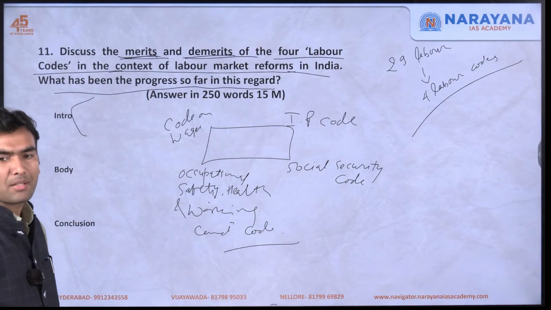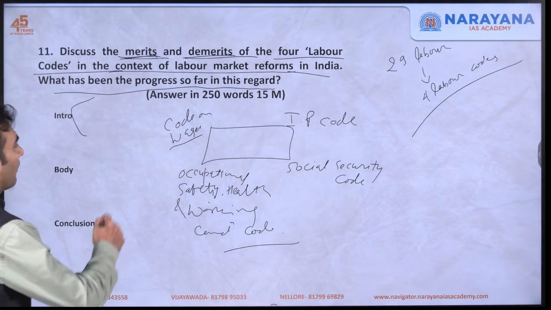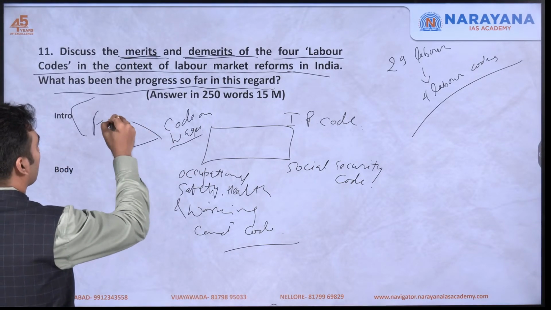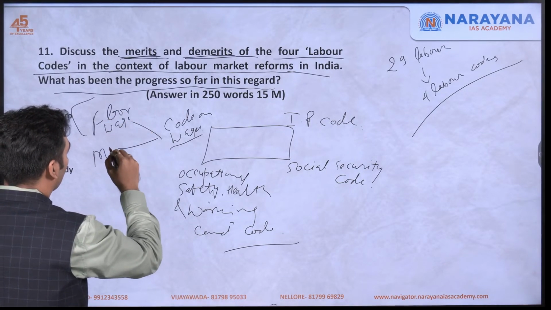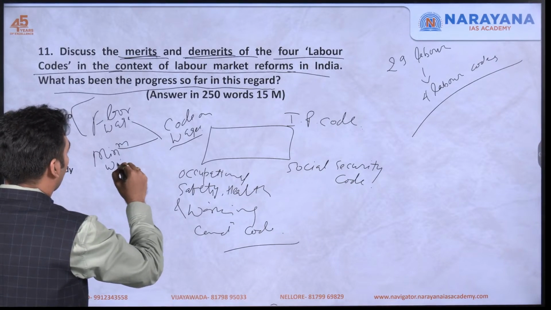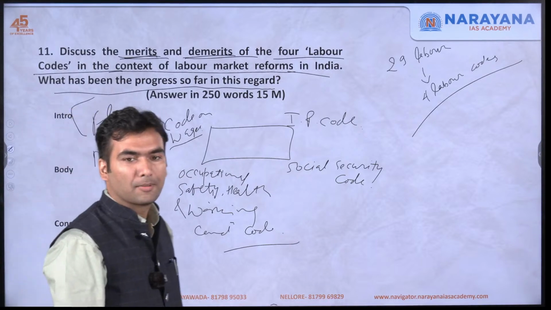You can also briefly explain the purpose of this code. Like code on wages, it deals with the floor wage and minimum wage. It also says that minimum wage has to be more than or equal to floor wages.